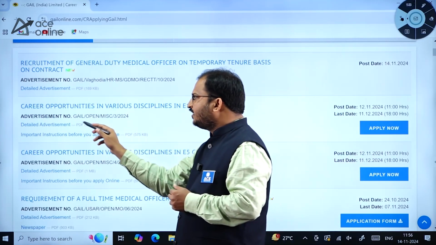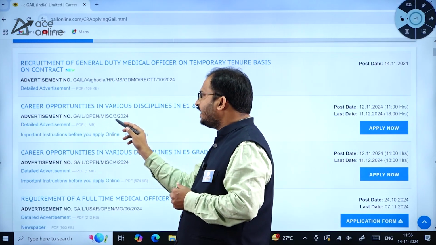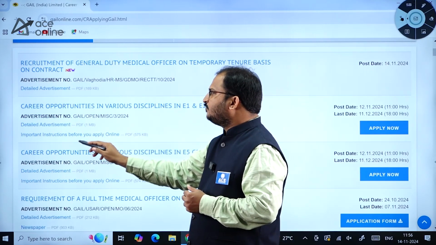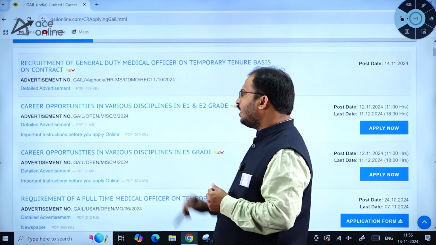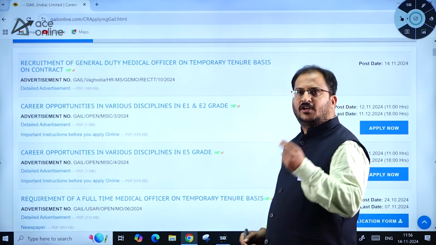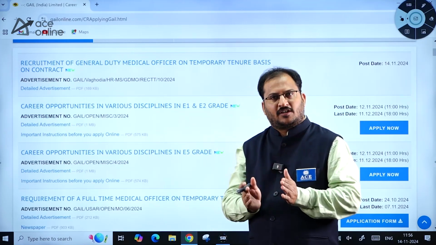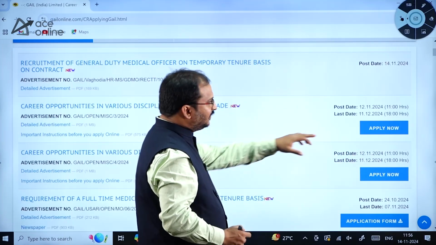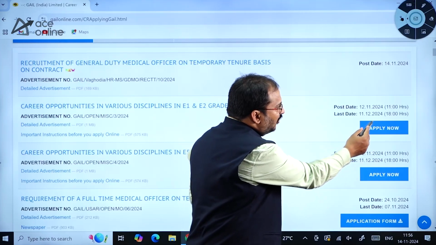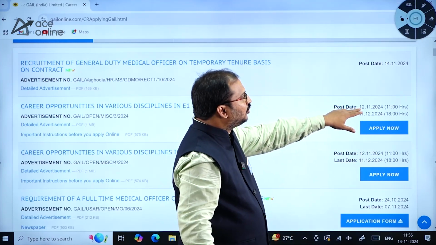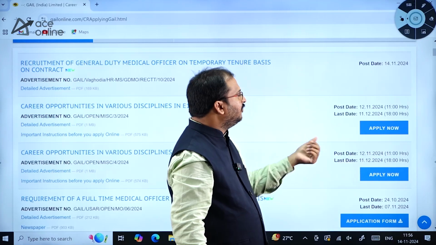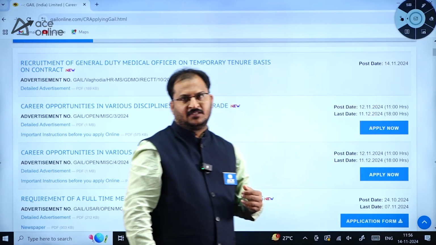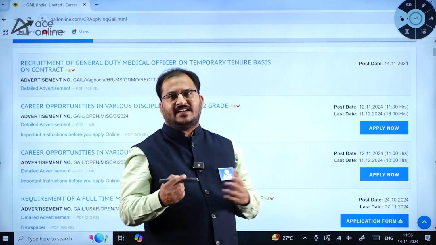The advertisement number is gail/open/misc/3/2024, and here there is a detailed advertisement and important instructions before you apply online. Two documents are there, so you need to go through these documents thoroughly and then go for applying online. The apply online link is also here. You can see Apply Now here. Post date is 12th November 2024 at 11 AM and the last date to apply is 11th December 2024 up to 6 PM.